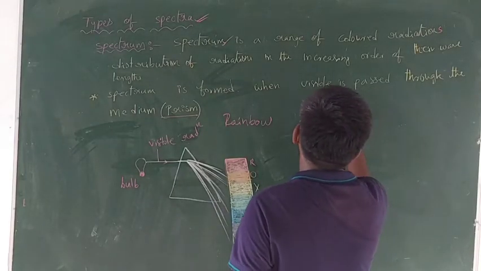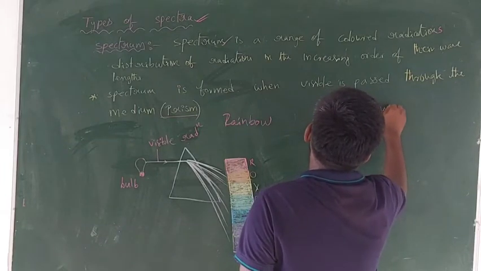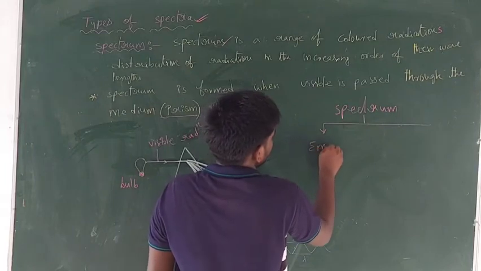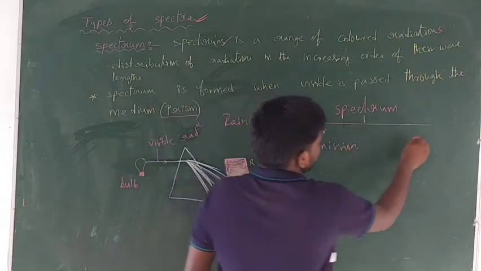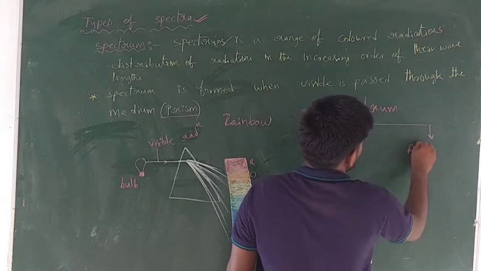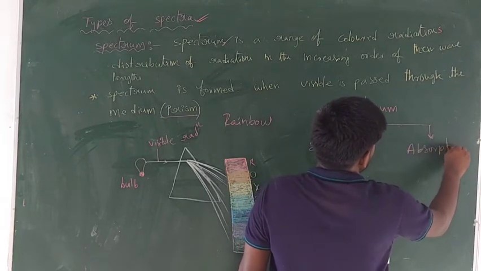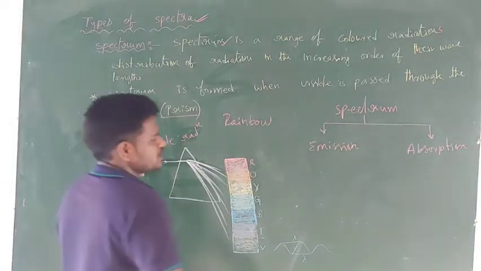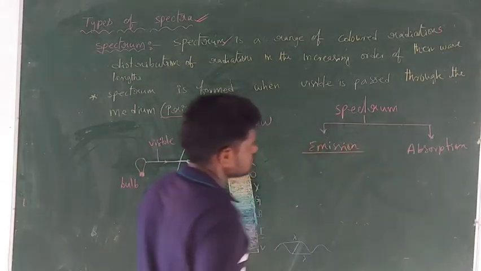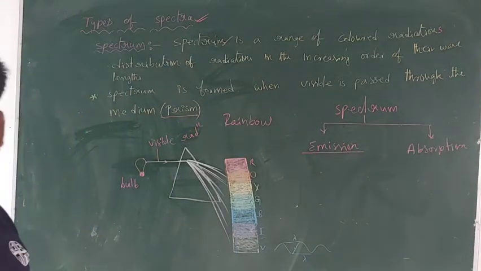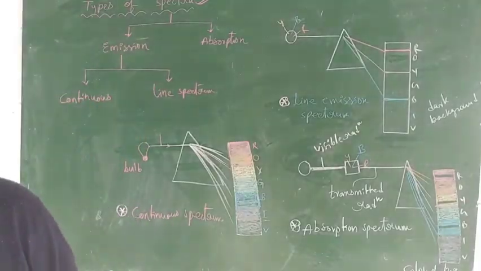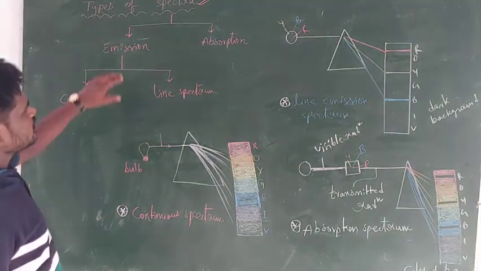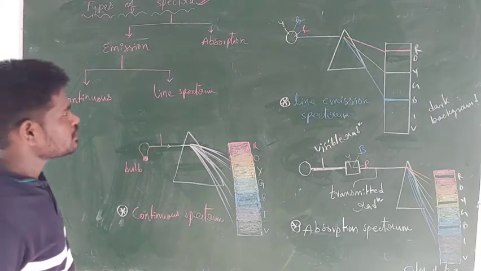Spectrum is classified into 2 types. So first one is emission spectrum, and second one is absorption spectrum. So emission spectrum means, let me write the definition. So write guys: spectrum classified into 2 types, emission spectrum and next one absorption spectrum.